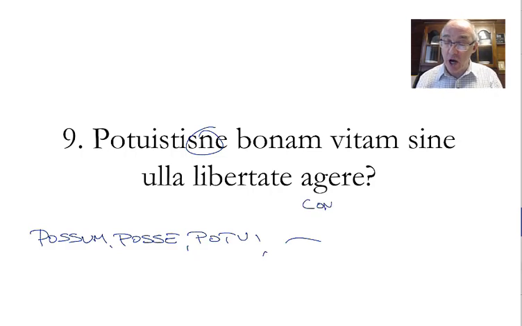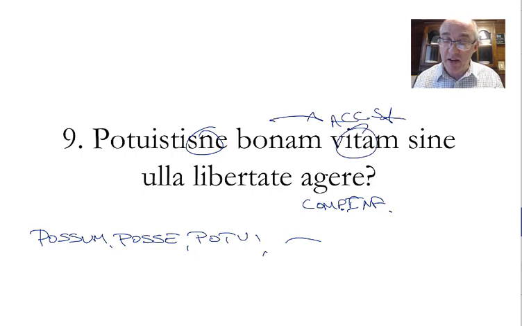Agere, this is your complementary infinitive. The complementary infinitive, doesn't matter what tense it's complementing. Have you been able to do a good life? A life, accusative singular feminine. What kind of life? A good life without any freedom. And they say do a good life. We say live a good life. Have you been able to do a good life without any freedom? Live a good life. Just the idiom.